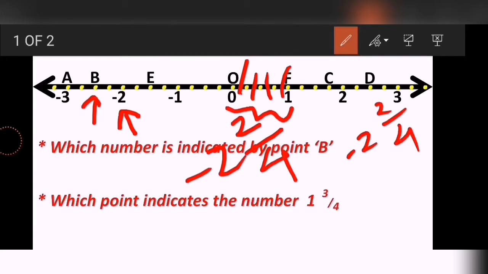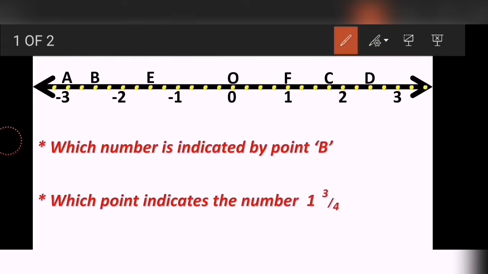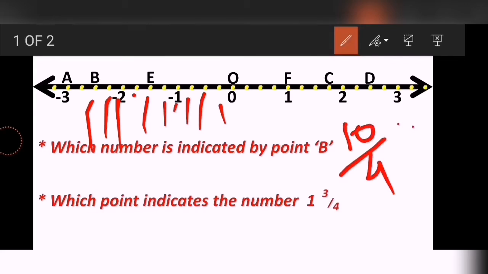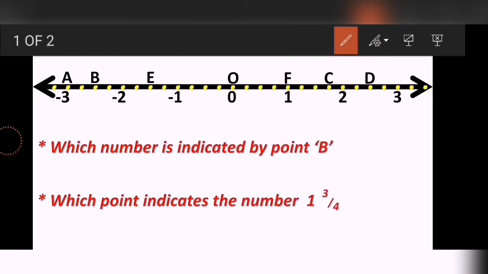Isn't it clear to you all? Okay, there is one more method to solve this question. The method is very easy. What you have to do, you just have to go on counting the points: 1, 2, 3, 4, 5, 6, 7, 8, 9 and 10. So B is located at the 10th point, so you will write just 10 upon 4 and the answer is done. And don't forget to give the minus sign because it is on the left side of the 0, okay. So this is the second method of getting your answer, and our first answer is minus 2 upon 4.